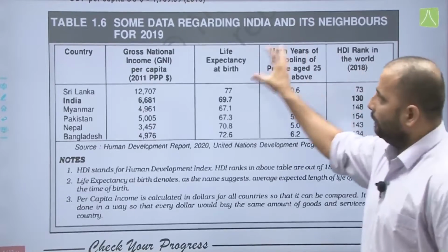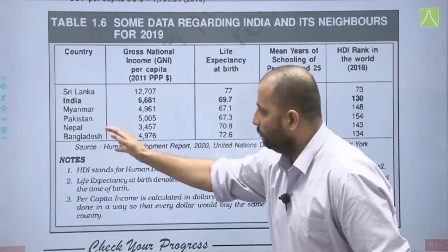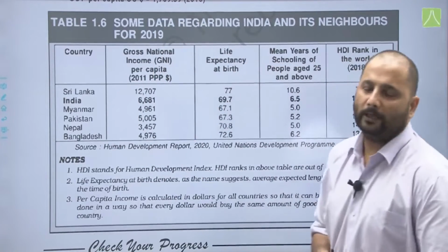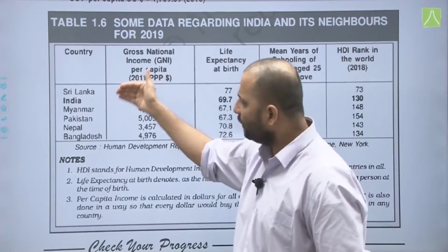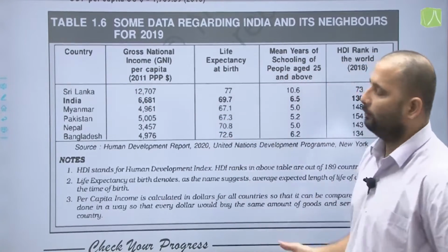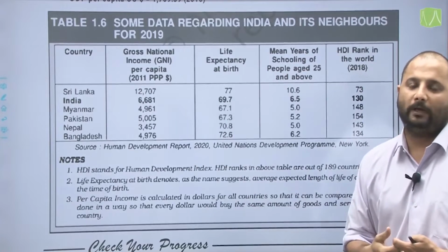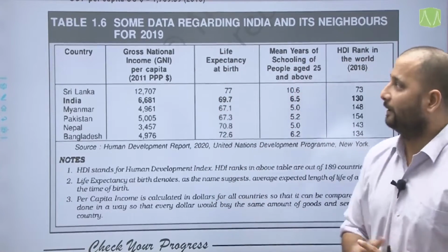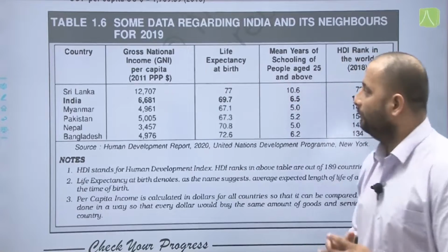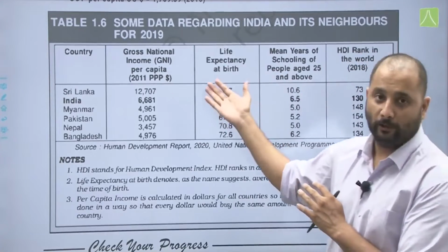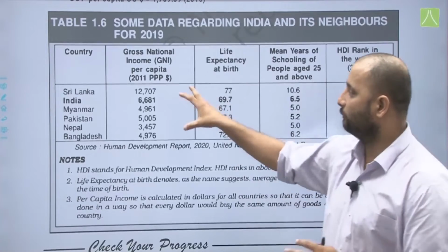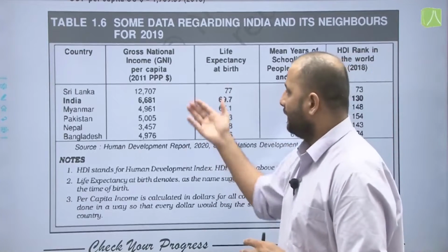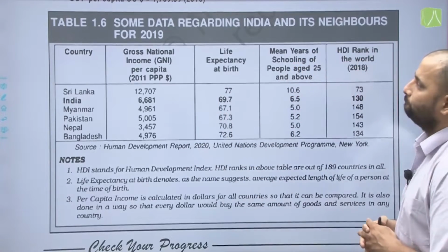Now, again, this is some data regarding 2019. In this table we have compared India and its neighbouring countries: Sri Lanka, India, Myanmar, Pakistan, Nepal and Bangladesh. As per the recent things we have been witnessing in Sri Lanka, but still according to this 2019 data, the gross national income or per capita income in Sri Lanka was much higher than in India, that is $12,707. India was second with $6,681.